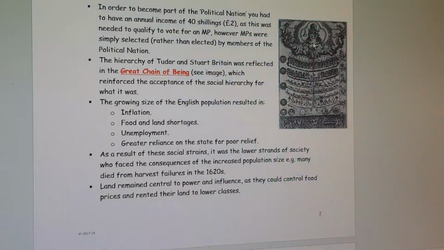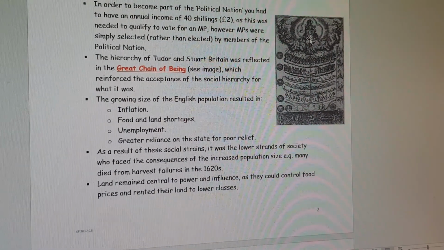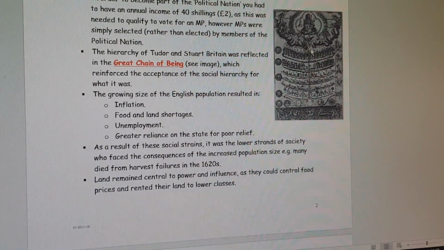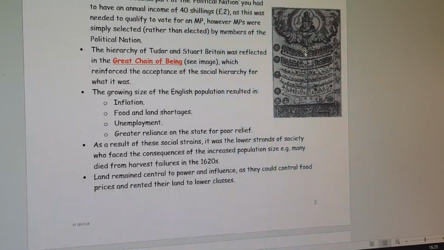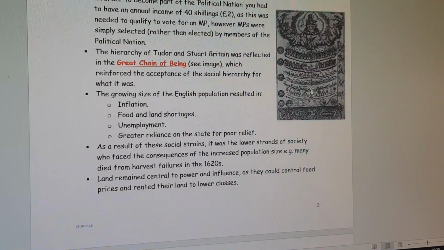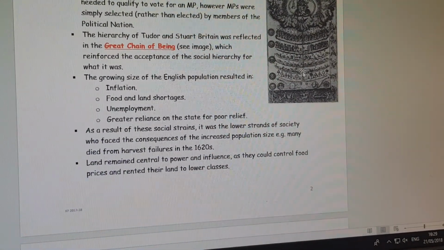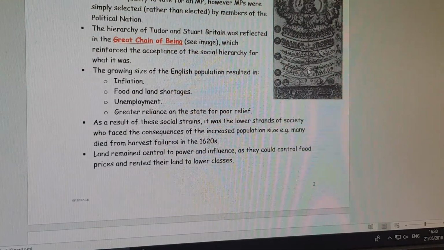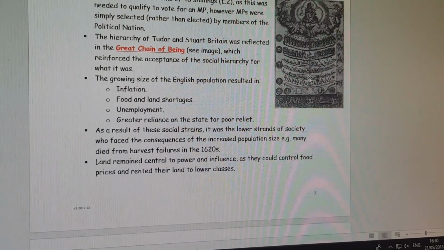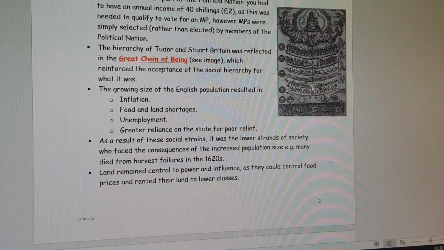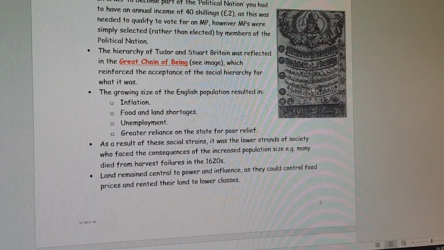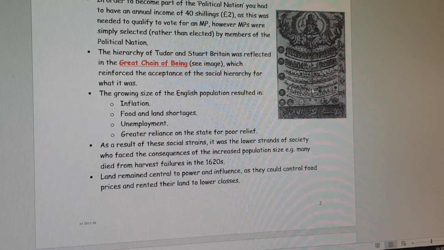In order to avoid consequences such as harvest failures, famines, etc., you had to keep God on your side. Now, underneath God is obviously the monarchy, and then we have the nobility, the gentry, working class people, wild and non-wild animals, followed by plants, etc. And right at the bottom we have the devil and hell. Now, this social hierarchy reinforced the expectations of your birthright. Obviously there are exceptions to the rule of people who escaped their class status and worked their way up, but that was very few and far between.